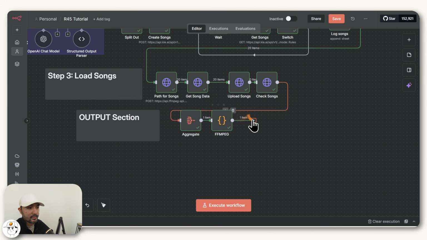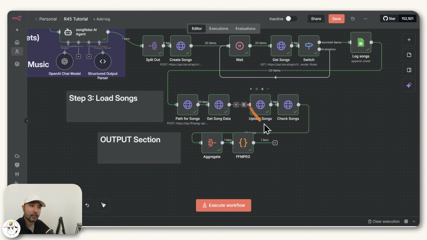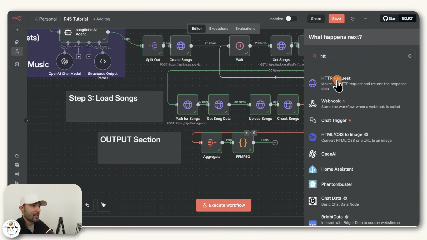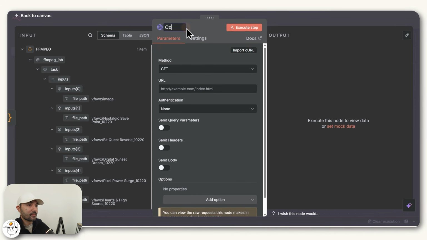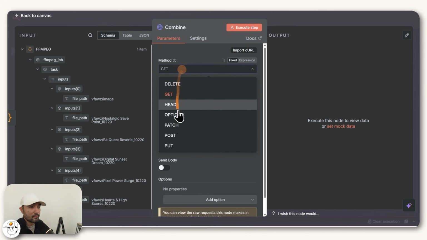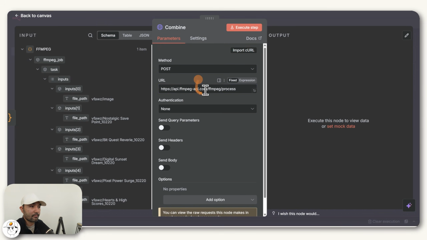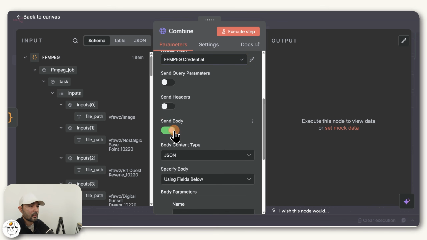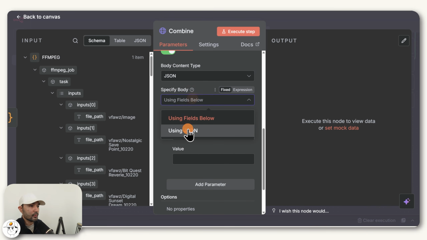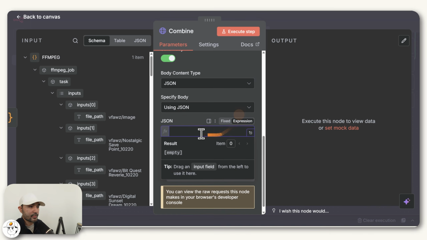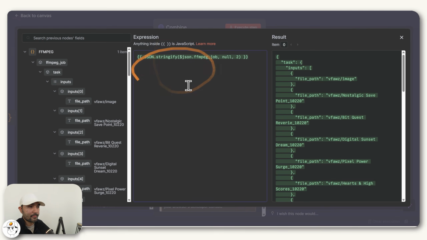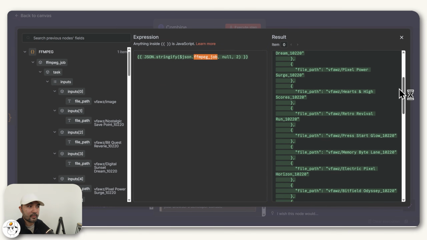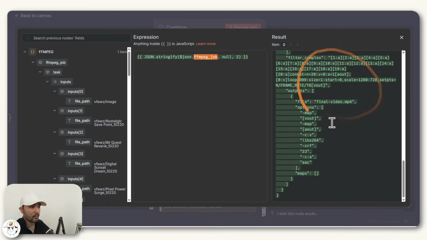But now that we have the command and we have those files uploaded into FFmpeg API's servers or computer, the last thing we want here is to just have an HTTP request where we will be combining those files. We'll be posting a request. And as per FFmpeg API, this is the URL to send that to. We have our credentials selected here. And in the body, we just want to use JSON once again, change this to expression. And then if we expand this, you can type this in. And what that will do is use the FFmpeg job and provide this command that FFmpeg API will now process for us.